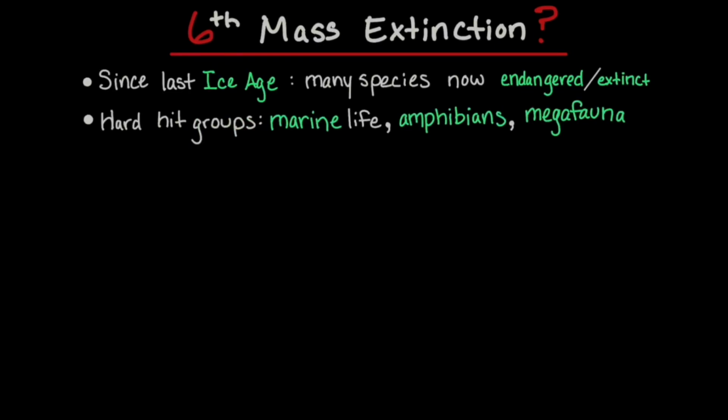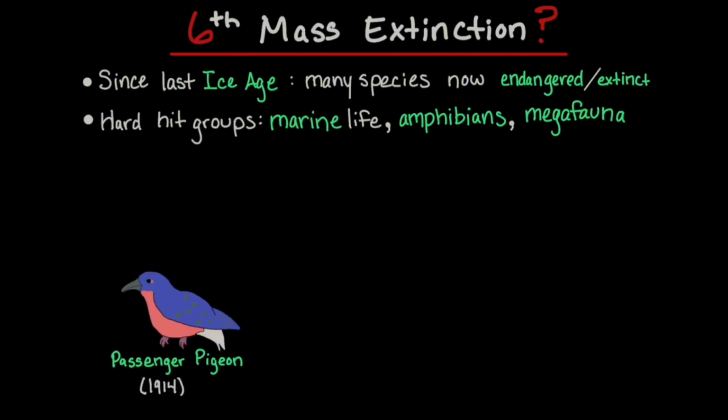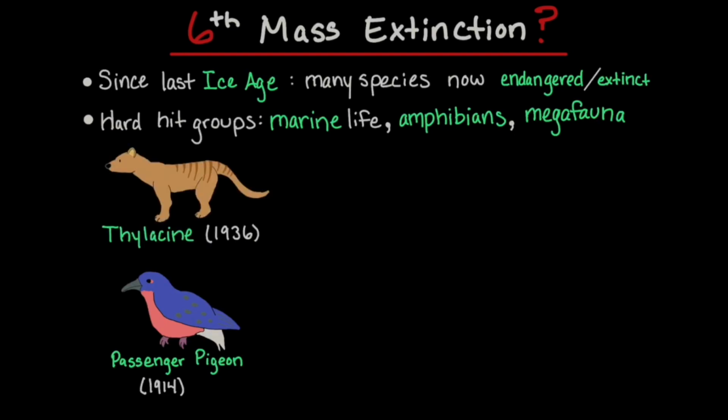Here are some animals that have gone extinct within the last 300 years. The passenger pigeon went extinct in 1914. The thylacine, or the Tasmanian tiger, went extinct in 1936. Footage of the last thylacine exists.